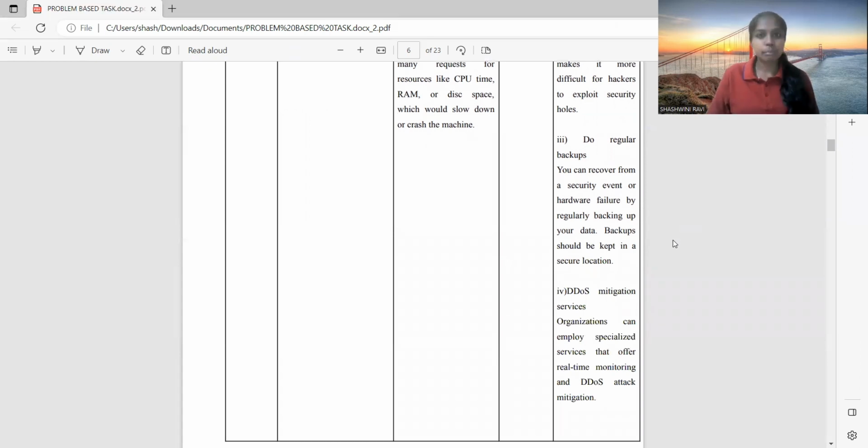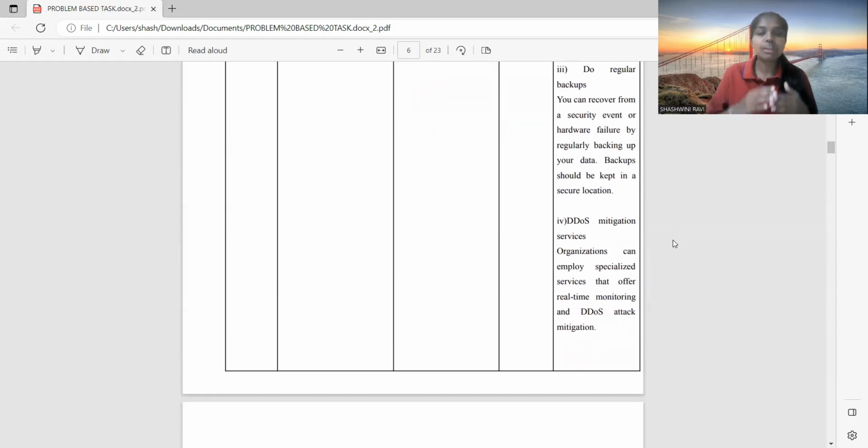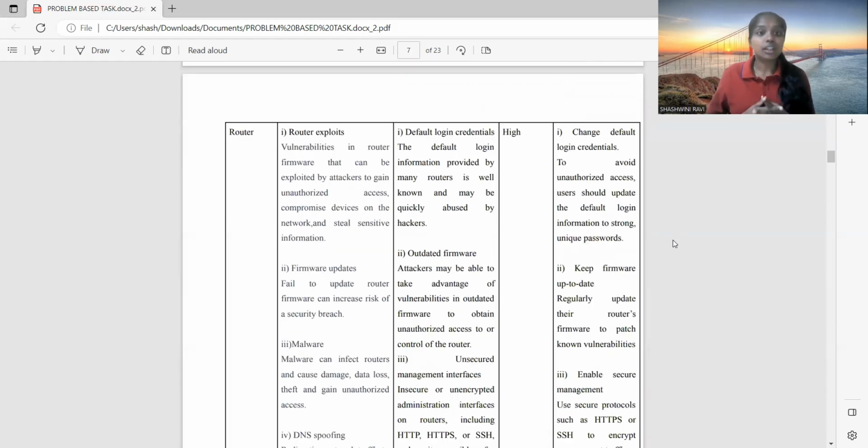Third, do regular backups. A very simple but important thing. You can recover from a security event or hardware failure by regularly backing up your data. Backups should be kept in a secure location for safety purposes. Okay. The last one, DDoS mitigation services. Organizations can employ specialized services that offer real-time monitoring and DDoS attack mitigation. The third asset is router.